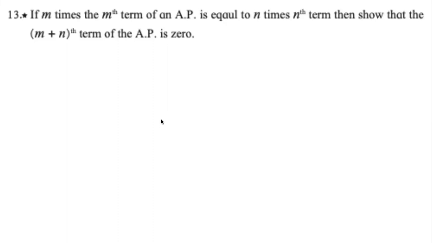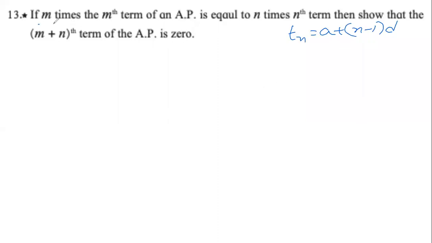The last question that I wanted to discuss with you today for the last time in arithmetic progression is question number 13 of problem set 3. It reads, if m times the mth term of an AP is equal to n times the nth term, then show that the m plus nth term of the AP is 0. So we know in general the nth term is given as Tn equals a plus n minus 1 into d, where a is the first term and d is the common difference.